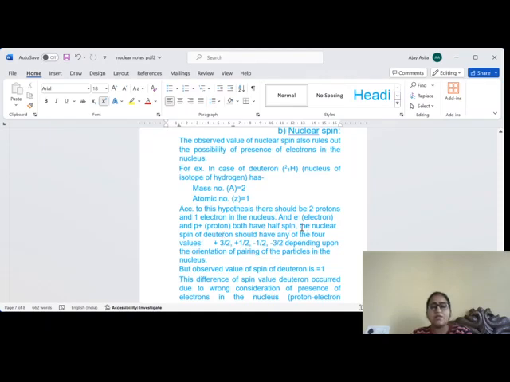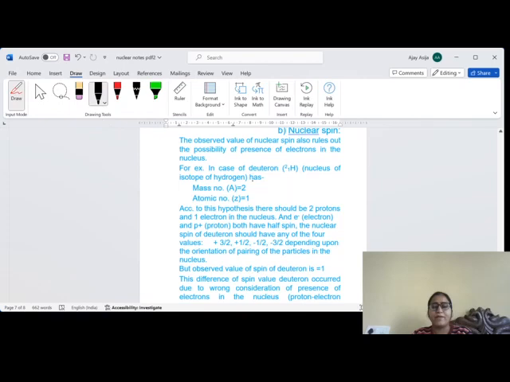Electron and proton both have half spin. So possible values of spin are plus 3 by 2, plus half, minus half, minus 3 by 2. How do these possible values come? Depending upon the orientation of pairing, let us see. We denote orientation with an upward arrow and a downward arrow.